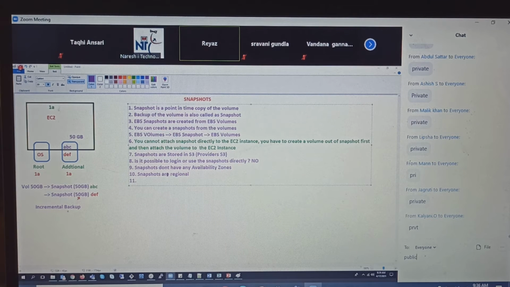So guys, everything in AWS is private by default, not just EC2. If you create a snapshot, it is private. If you create a volume, it is private. If you create anything in EC2, it's private. If required, you can make it public.